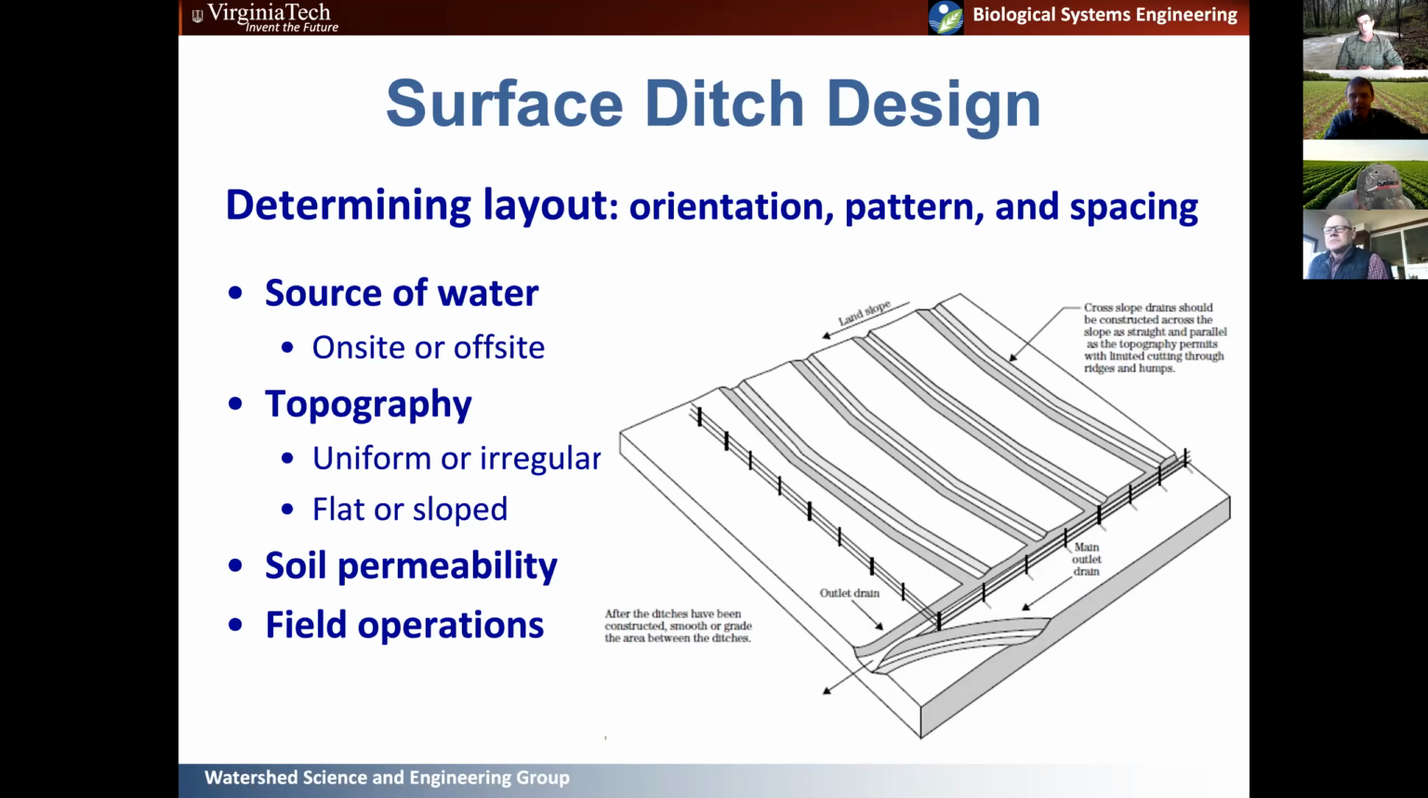So you always want to run your cross slope ditches parallel to the topography. You want the water flowing down the hill like this, and you want the ditch to intercept that water. These are called interceptor ditches, and they're going to intercept that water flowing downhill and convey it to this outlet drain, which usually runs with the slope.